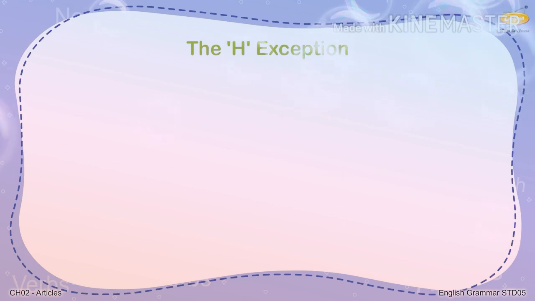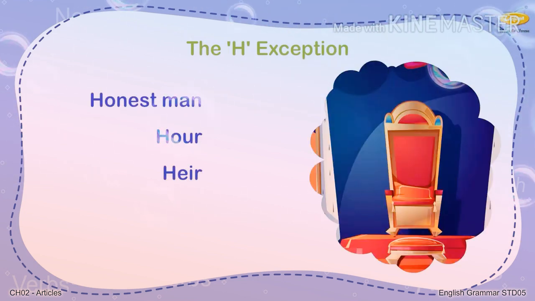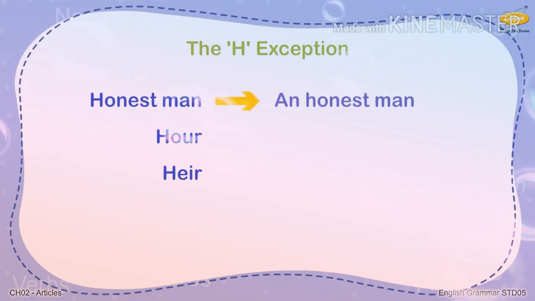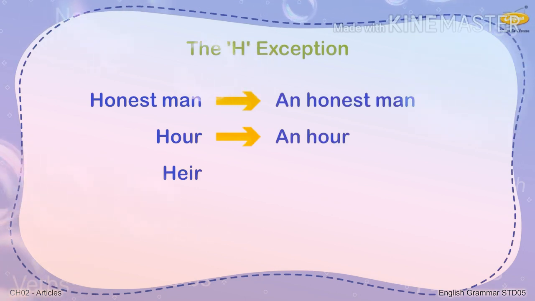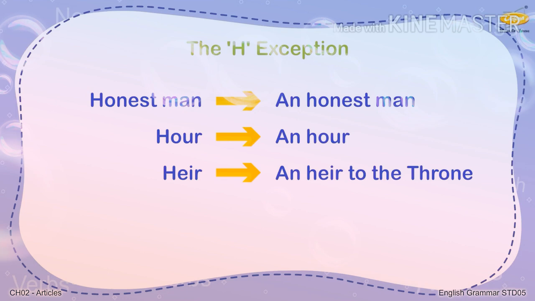But when words like honest or heir are spoken aloud, the H remains silent. In these cases, you would say an honest man, an heir to the throne. Even when you write these words, you have to use the same articles before them.